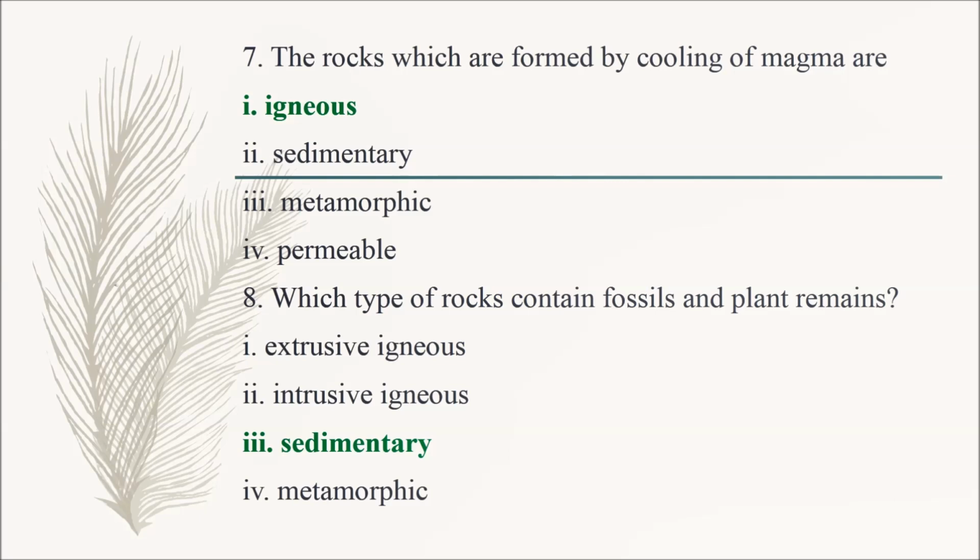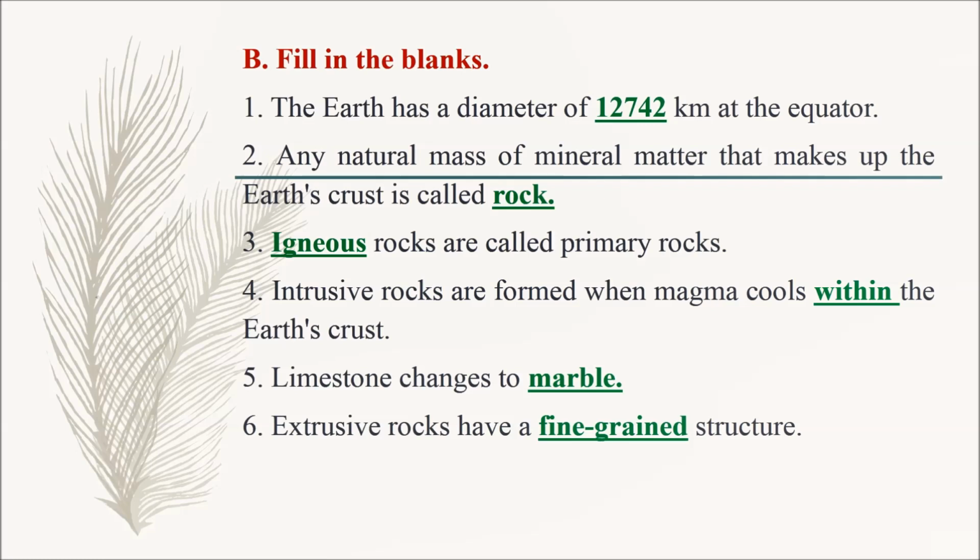Question number 8. Which type of rocks contain fossils and plant remains? Option 1 extrusive igneous, option 2 intrusive igneous, option 3 sedimentary, option 4 metamorphic. So the correct answer is option 3 sedimentary. Section B. Fill in the blanks. Question number 1. The earth has a diameter of dash kilometer at the equator.